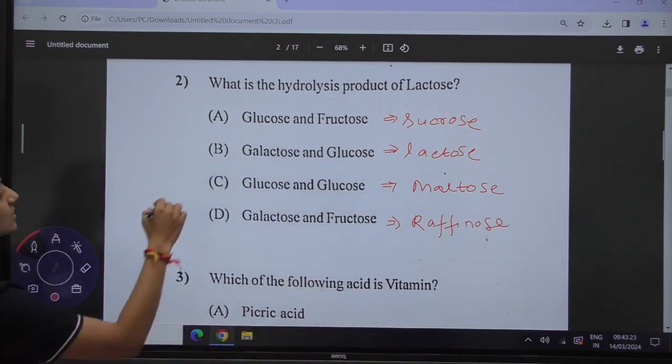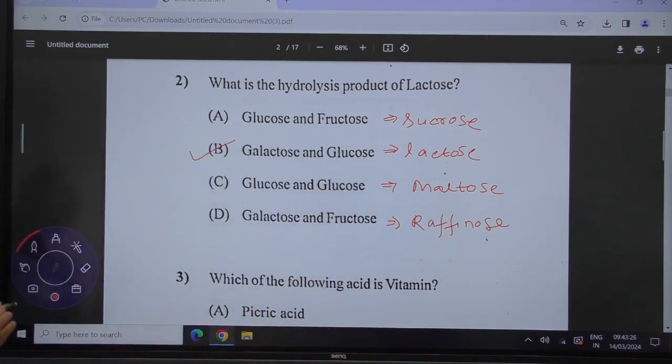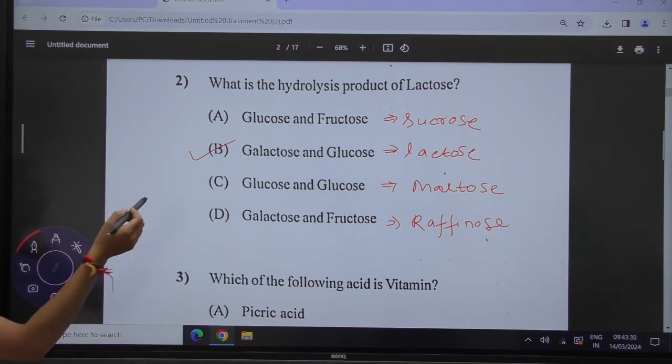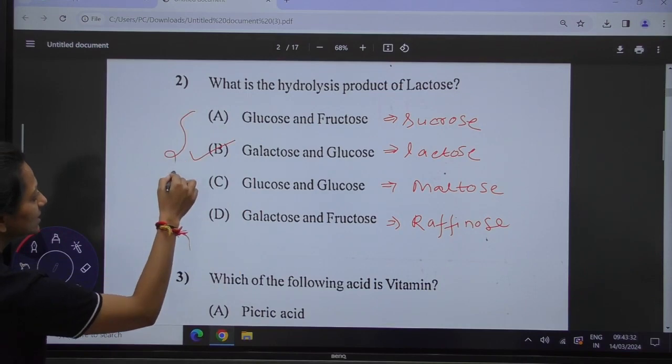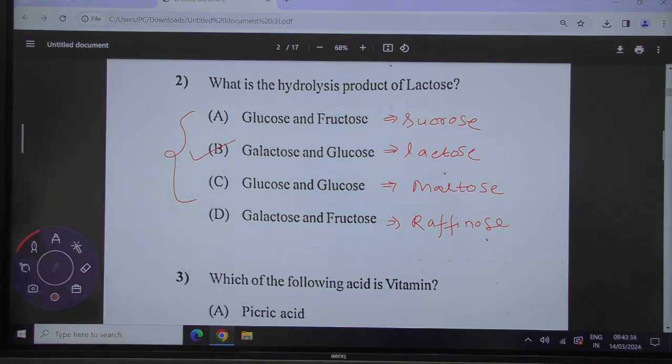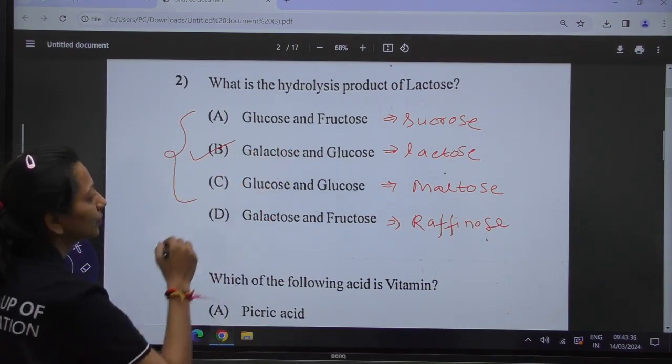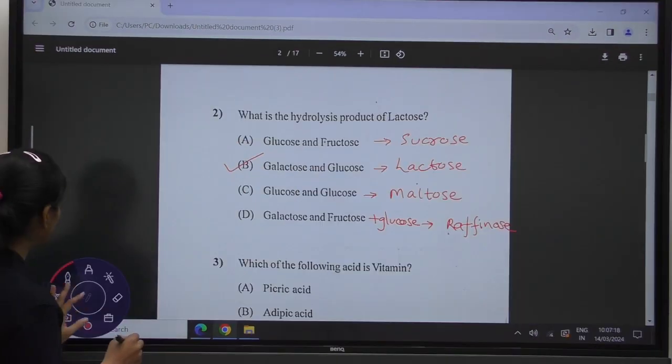So the correct answer is your B. Lactose on hydrolysis is going to give you galactose and glucose. All these are the dimers. These three are your dimers, whereas glucose, galactose and fructose are your monomers. What's the next question?